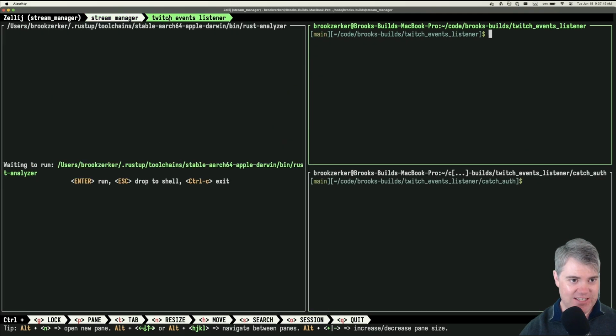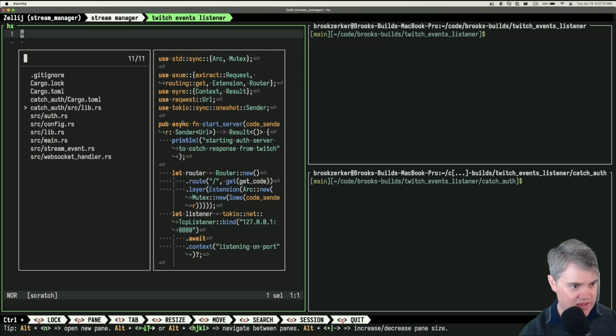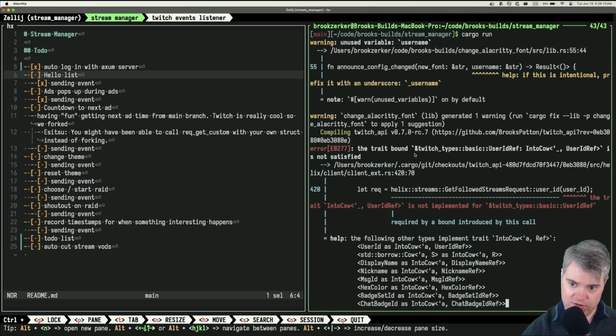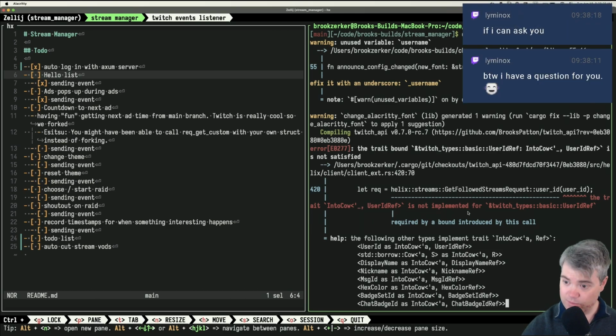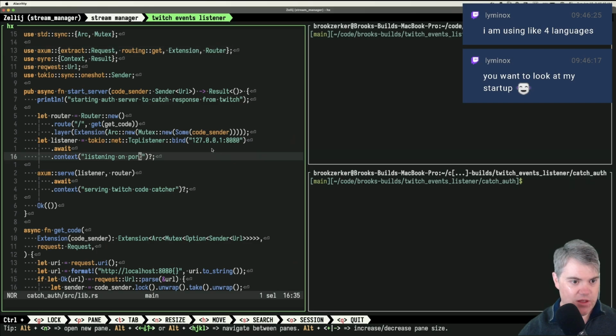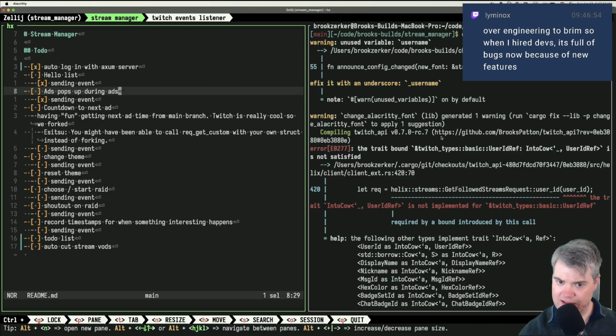So in my Twitch events listener, in the catch auth file, we get this. Trait bound Twitch types basic user ID ref into cow is not satisfied. So something happened there. The trait into cow user ID ref is not implemented for Twitch types basic user ID ref. So we had that error saying something about this into cow. Okay, but why is that happening? Where is that happening? What code is that happening in?